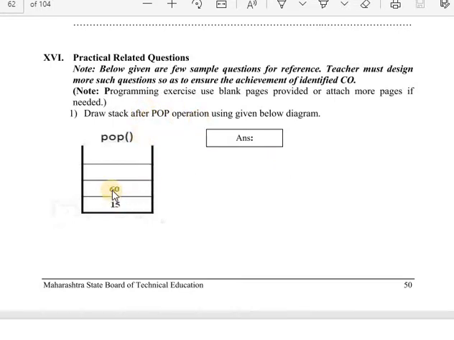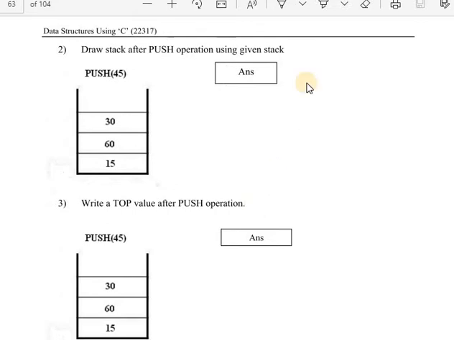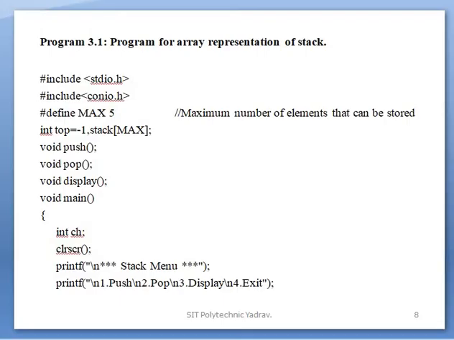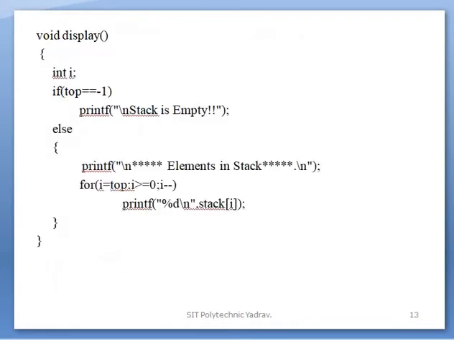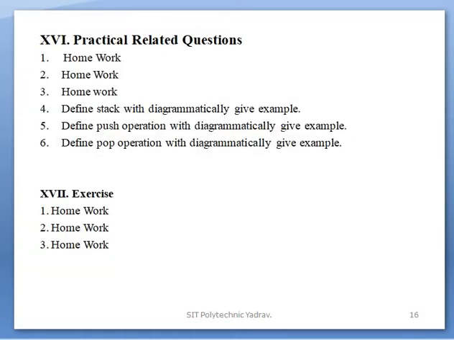Pop operation done means when you draw the stack, the same stack is drawn, but since the pop operation is done, this 60 will be deleted. All the questions are done the same way, drawn diagrammatically. There are 3 questions. After this, the table is completed. In that table, the previous tables are copied. Then in the practical-related questions, there are 3 homework questions.